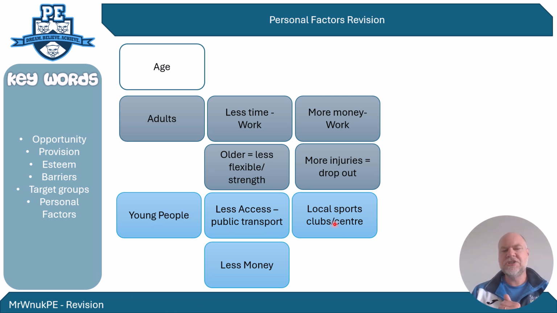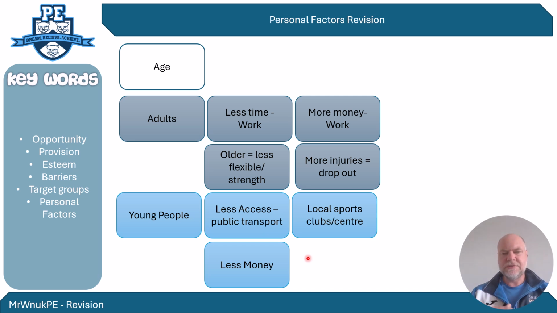Every exam question, they do like to ask questions generally about young people, and then don't be drawn into sort of saying that young people have more time at school and things like that. Start thinking about things that you can't do which your parents can do. So start thinking about less access to events because you have to take public transport because you can't drive. Think about that you have less money, less disposable income because you don't work, so you can't take part in certain sports, and you're limited to what's in your locality.